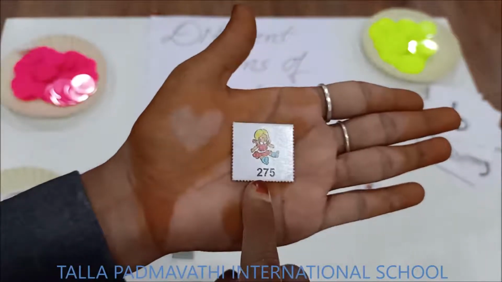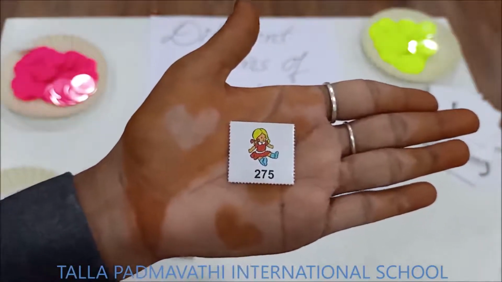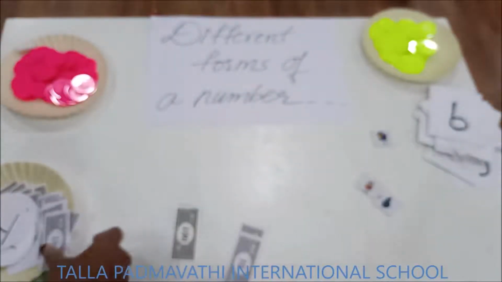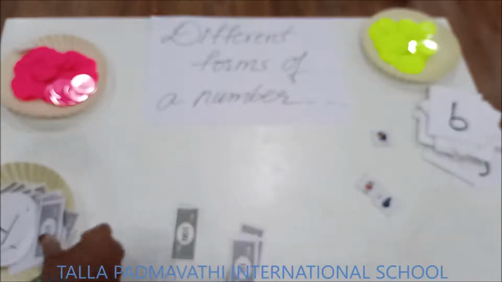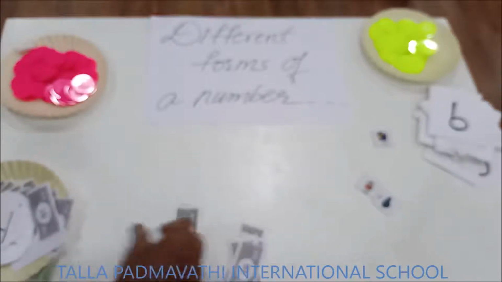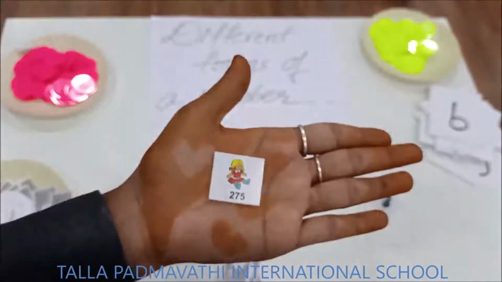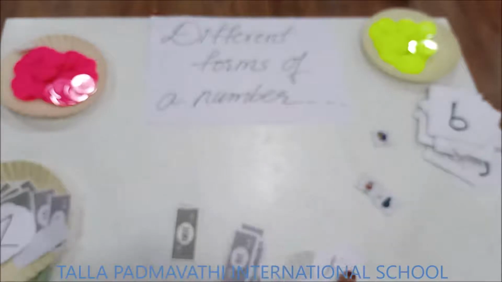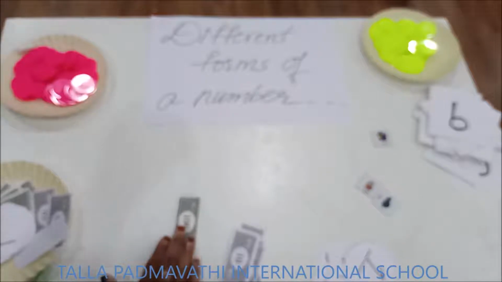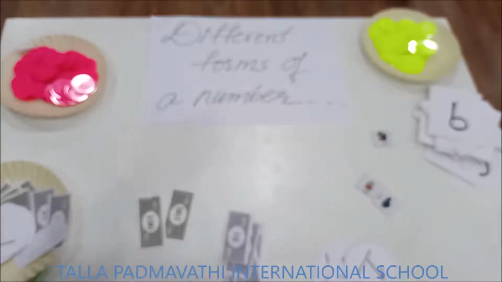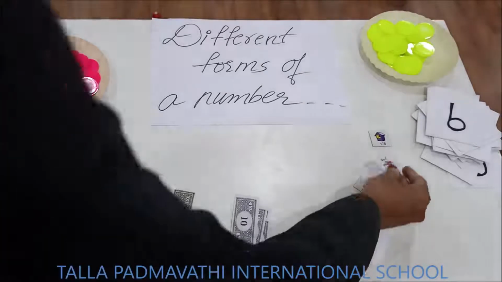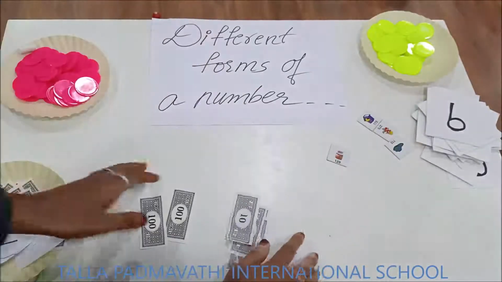Now, how many tens do I have to take? 7. 1, 2, 3, 4, 5, 6, 7. Done? And what is in ones place? 5. 1, 2, 3, 4, 5. That makes 275.